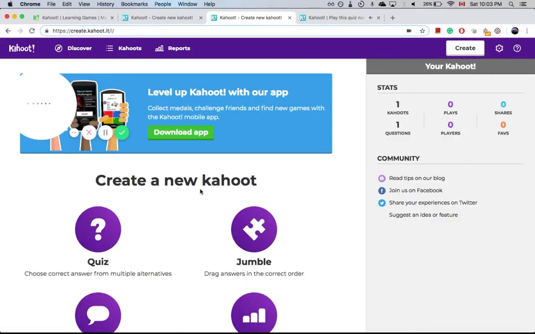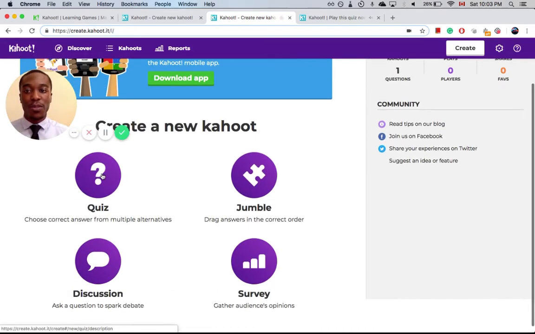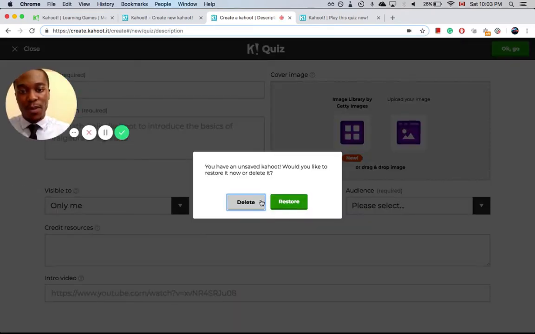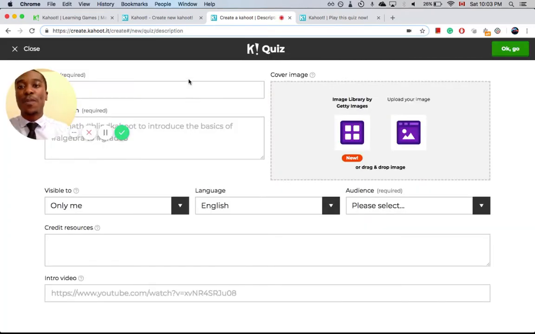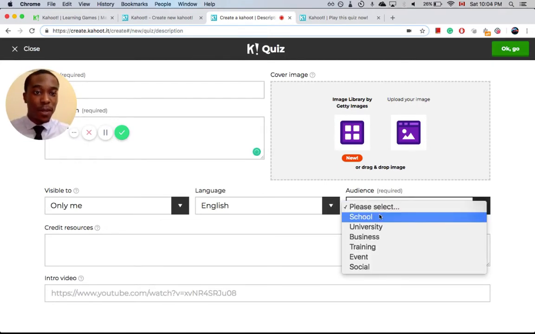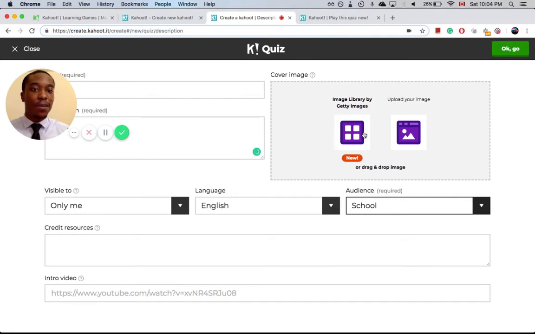Of course, there are 4 types of Kahoot that you can start. For the purpose of speed, we're going to start with quiz. So you always have to have a title. It's mandatory. Also, a description. Mandatory also. You have to pick your audience and preferably have a picture to begin. Then you click on Go.